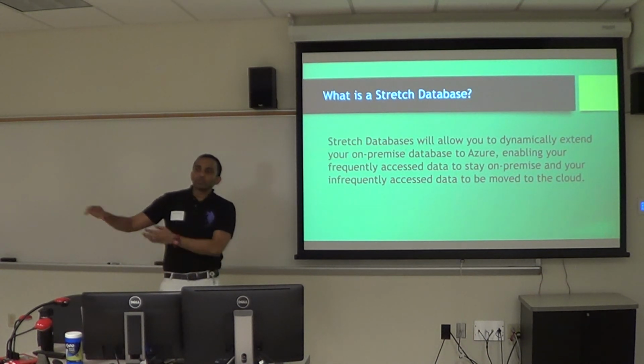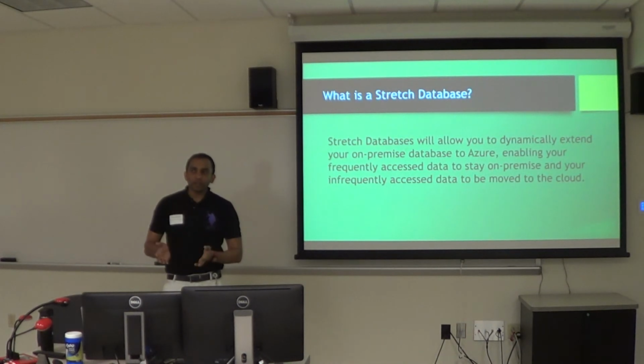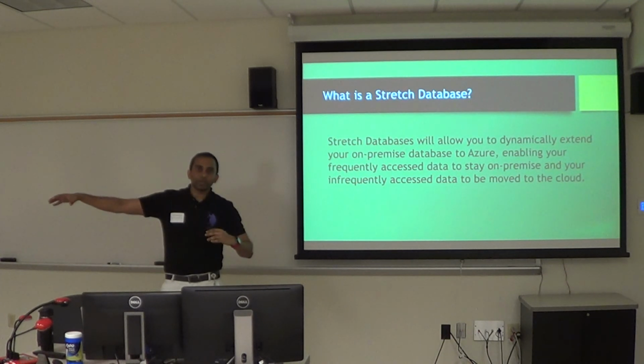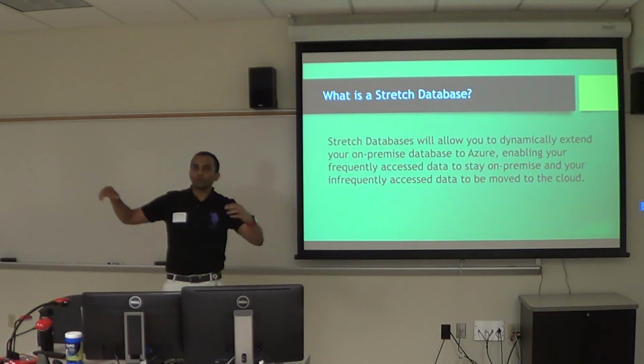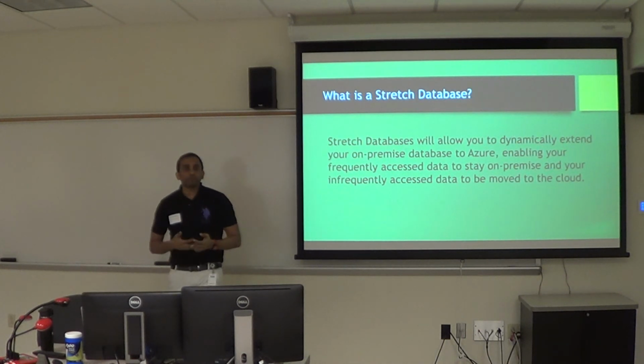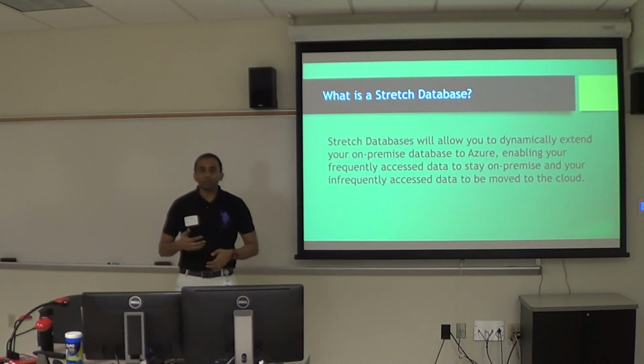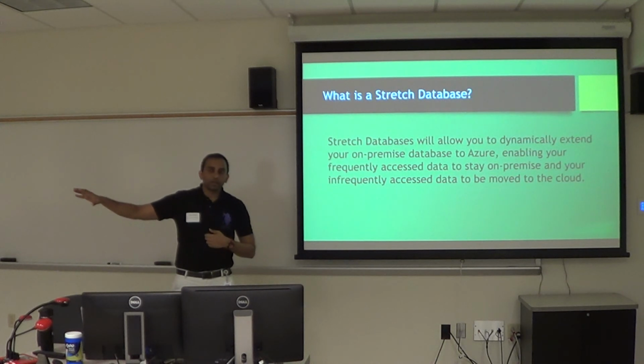But once you do that, your data actually goes offline from your client application. Since your history data is in a different server location, you won't be able to actually access that data. And there are a lot of maintenance activities as well. You have to truncate, you have to maintain it all the time. If you want to access that old data, you have to go to that other server.